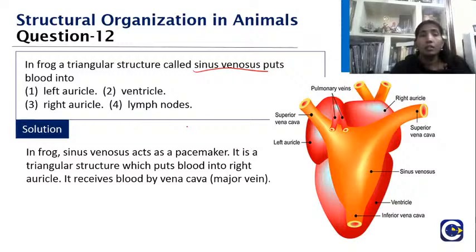So in frog, the sinus venosus, what you are seeing here, this tubular structure, is actually a pacemaker. It's a triangular structure. It is similar to how the vena cava opens into our right atrium. So it is going to pour the blood into the right auricle. It receives the blood from the vena cava, the major vein there. So in frog, the triangular structure, the sinus venosus, is going to pour where? Into the right auricle. So that should be your answer. Okay, children? Yes, very good.